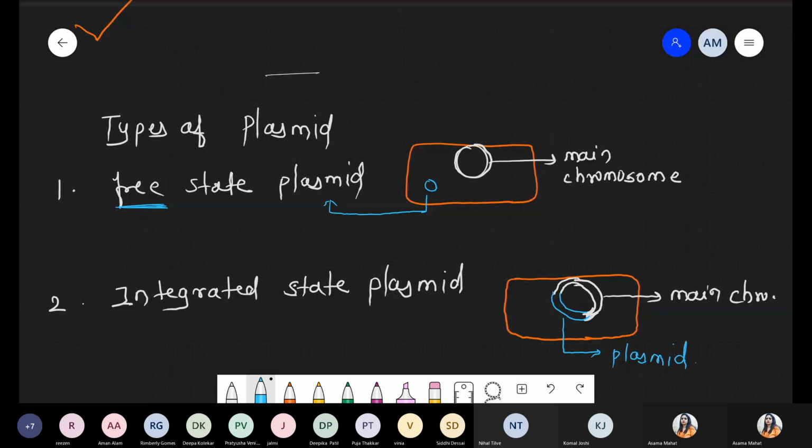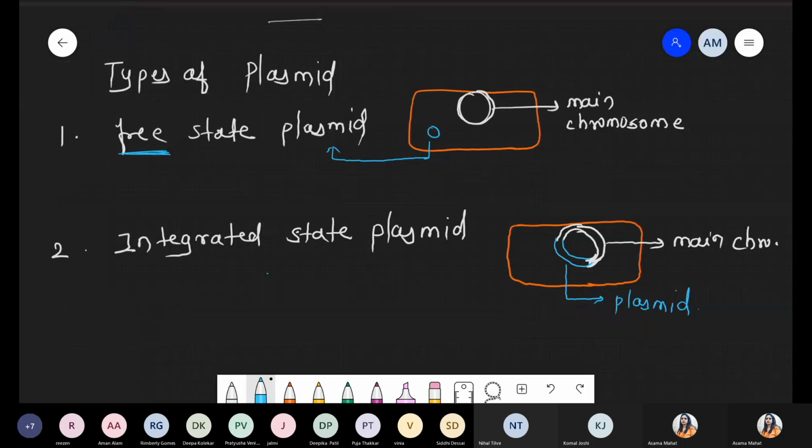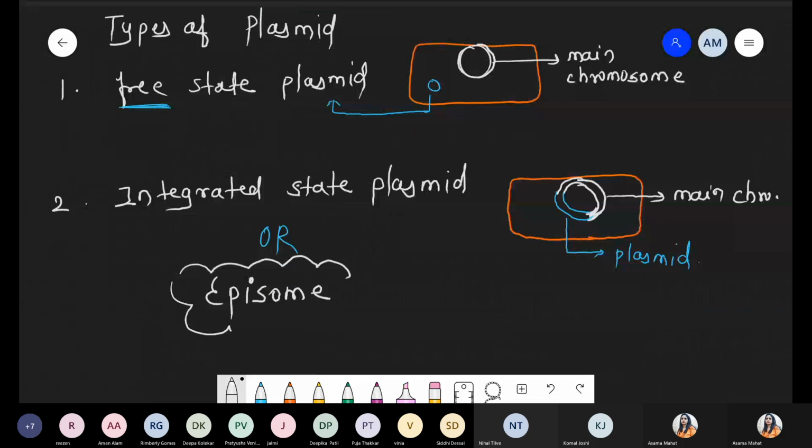Such type of plasmid, these are called as the integrated state of plasmid, or in other language, these are also called as the episome. Episome means what? Soma means body, epi means main chromosome, and the extra chromosomal genetic material, that is plasmid, they fused with each other, they integrated with each other. This point is clear, everyone? Yes or no?